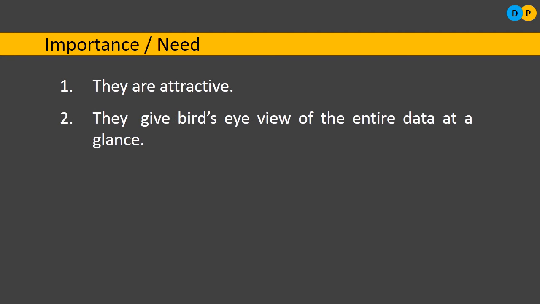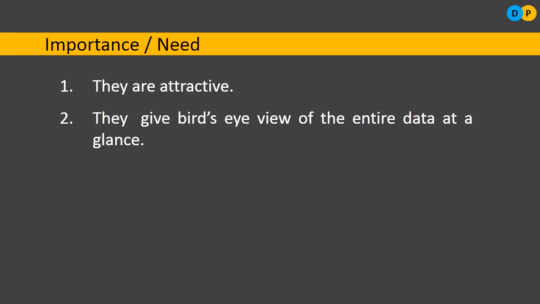The second importance is they give a bird's eye view of the entire data at a glance. If you have gone through certain magazines and newspapers, they have given too much data. Let us consider the case of coronavirus: there will be a lot of information regarding the number of active cases, number of deaths, number of recovered cases, and percentage wise each of these things, in terms of plain text running in paragraphs. But it is difficult for us to make any sense of this data. On the other hand, if the data are presented in a graphical form or in a diagrammatic manner, then it will be easy for us to understand.